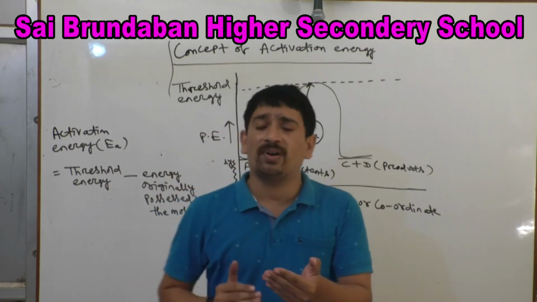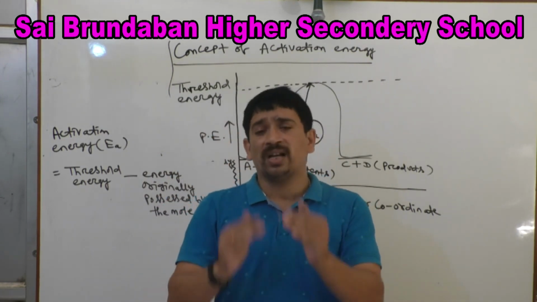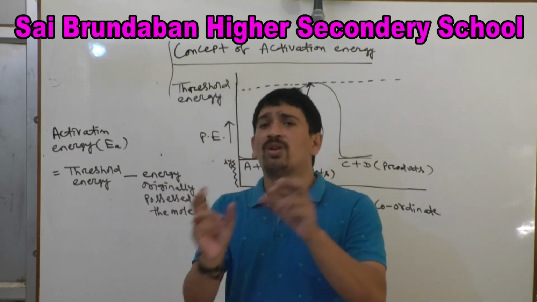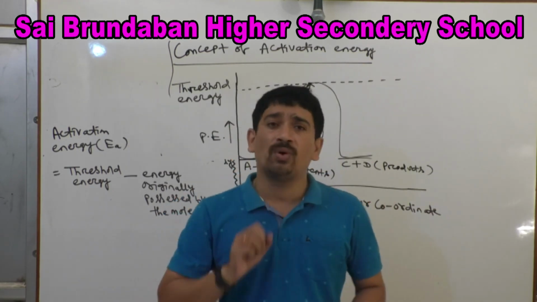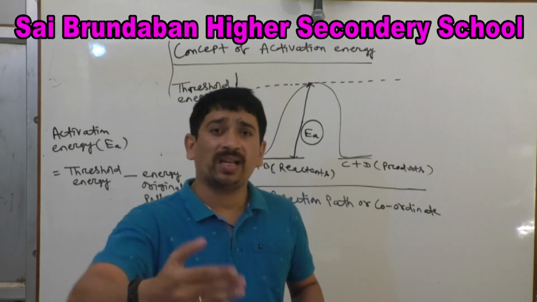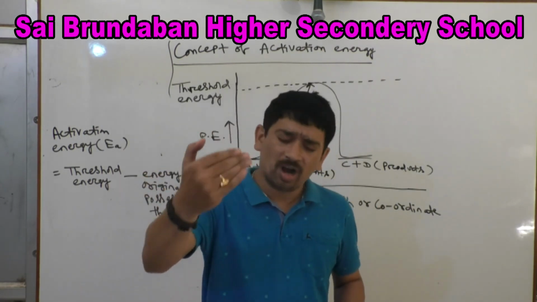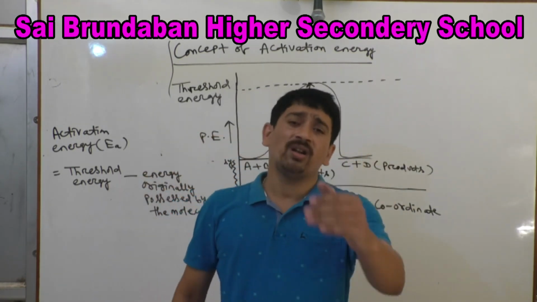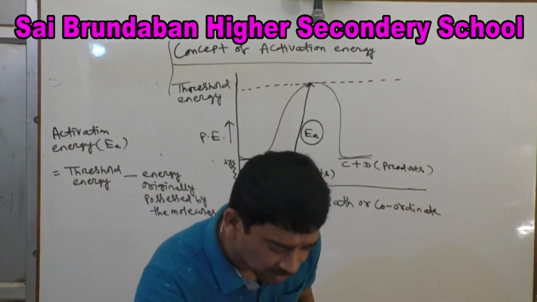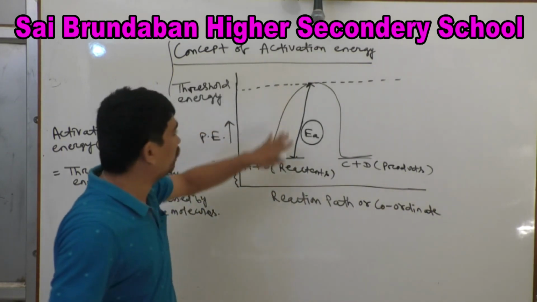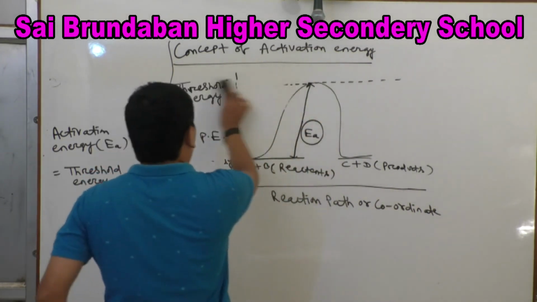If you increase your level up to fifteen hours, you consume more vitamin-rich food. That extra vitamin-rich food you consume is an example of activation energy for your body system. This is all about activation energy.